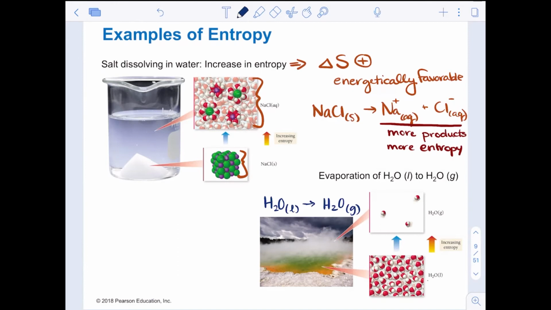So in a liquid form, a lot of our particles are still close together. They are moving fluidly together. As a gas, these are now moving independently, right? There's more options, more space for the molecules. So there's more entropy in the gas phase. And so again, this is a delta S that is positive, energetically favorable.